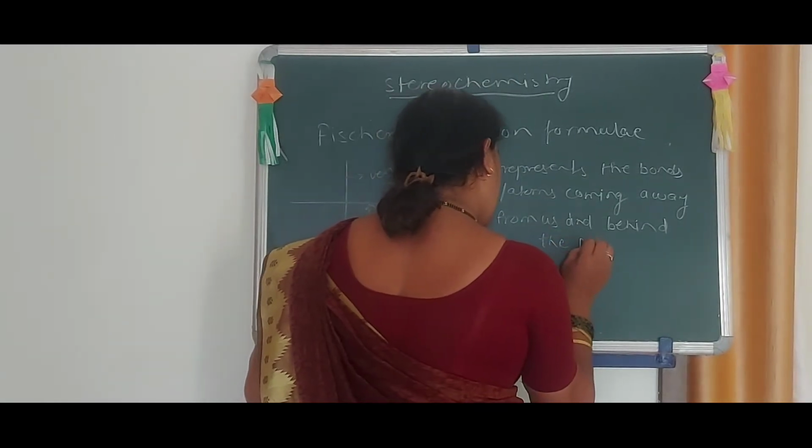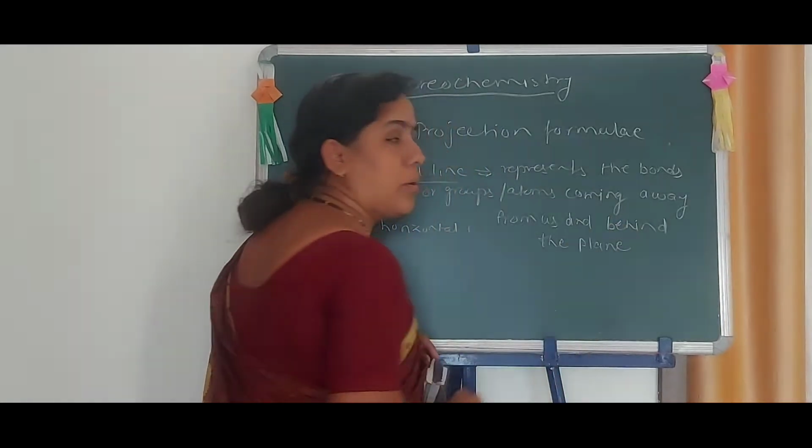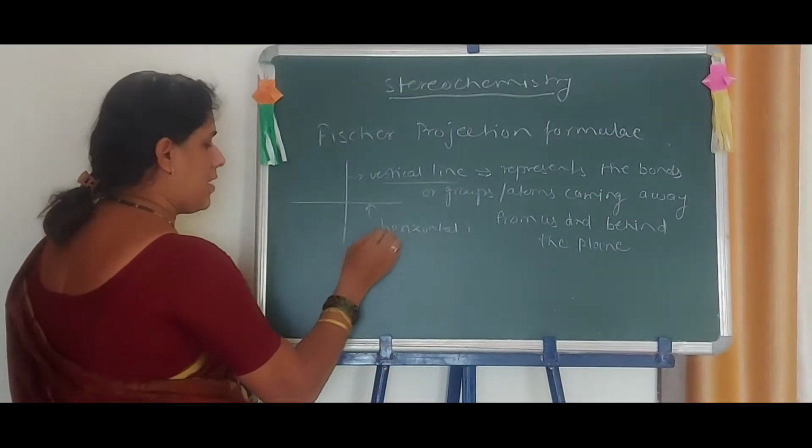Behind the plane. Okay. Now, what is the horizontal?